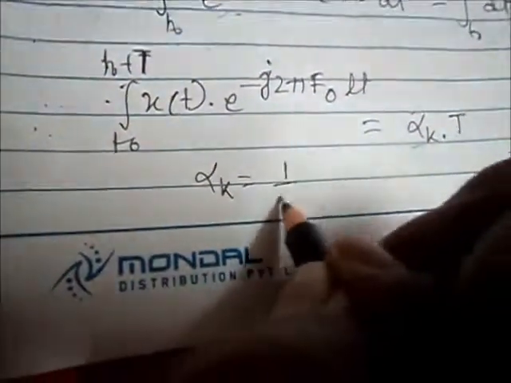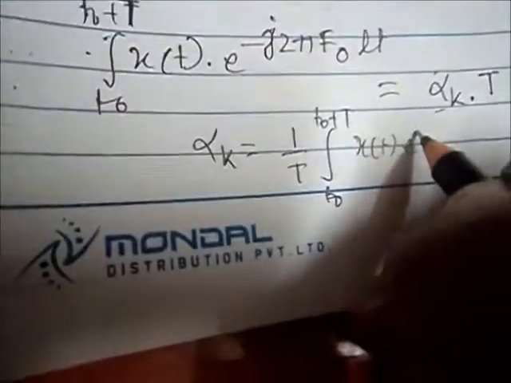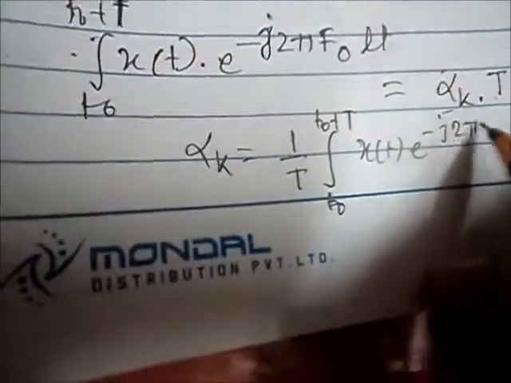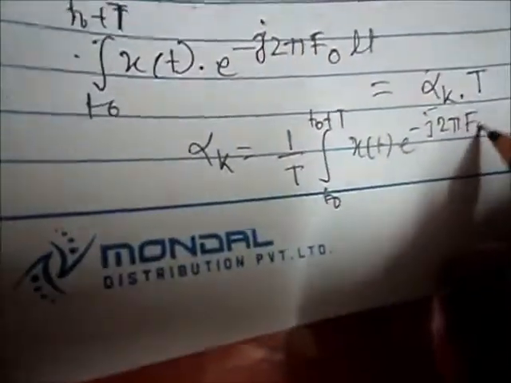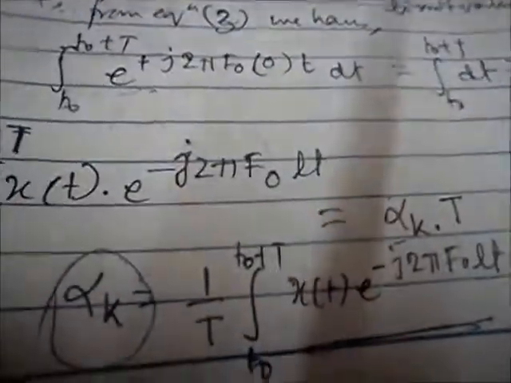Clear? Then what is the value of alpha k? Alpha k equals 1 by T times the integration from t0 to t0 plus T of x(t) e to the power minus j 2 pi f0 l t dt. So this is the value of the coefficient we will get in this equation. This is for the continuous time signal. In this way we will get the value of the coefficient. Clear? Next class we will discuss the second part, which is the discrete time Fourier transform.